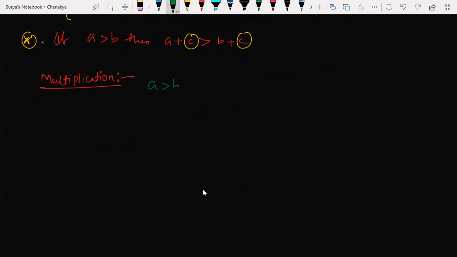If A is greater than B, and for suppose you are multiplying with C on both sides, then AC is greater than BC when C is greater than 0.